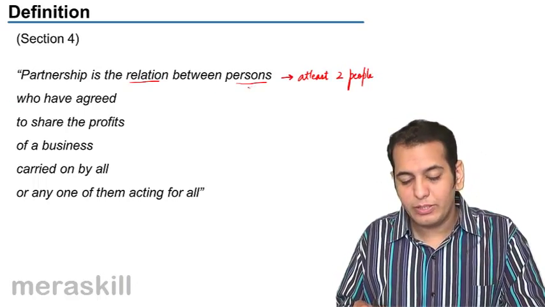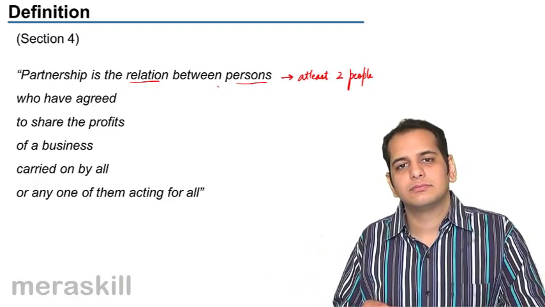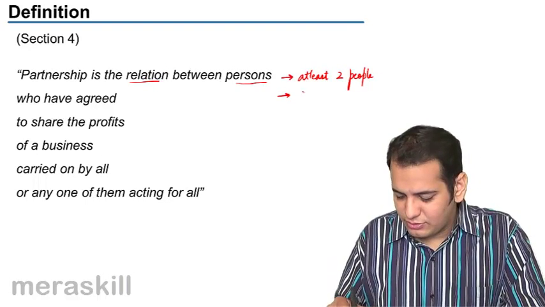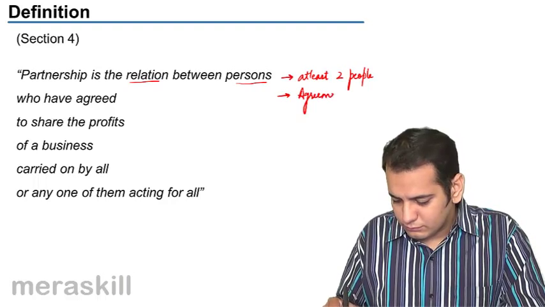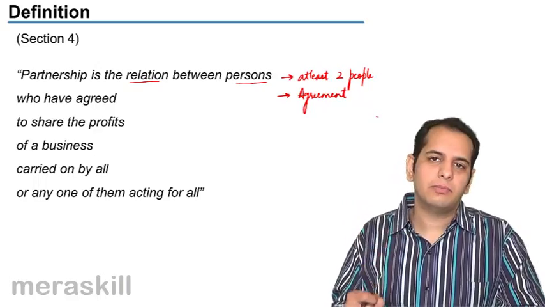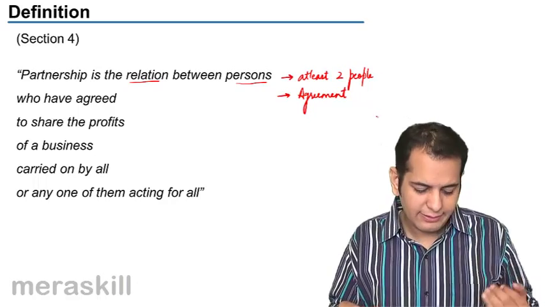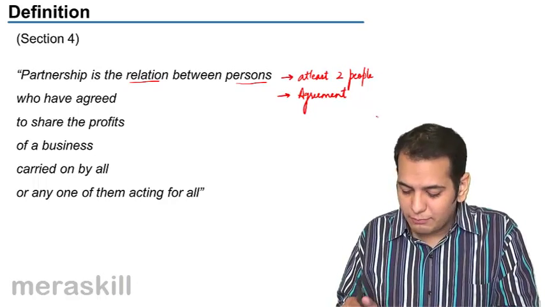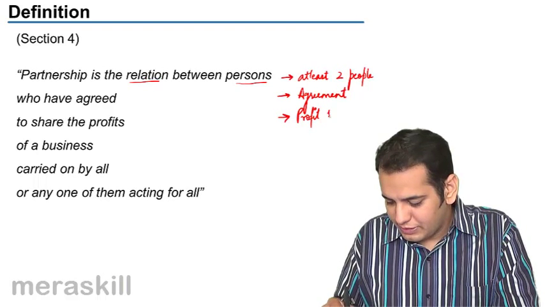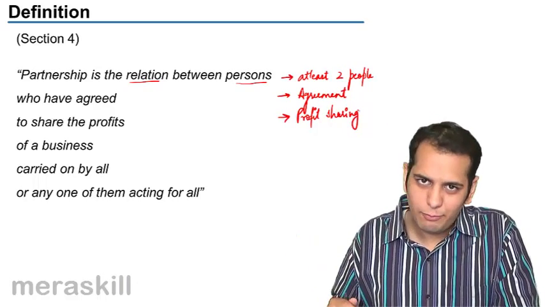Partnership is a relation between persons who have agreed. That means there is an agreement between these 2 people. There exists an agreement. They have agreed on something. What have they agreed on? Let us study. To share the profits. That means there is profit sharing. They have agreed on sharing the profits